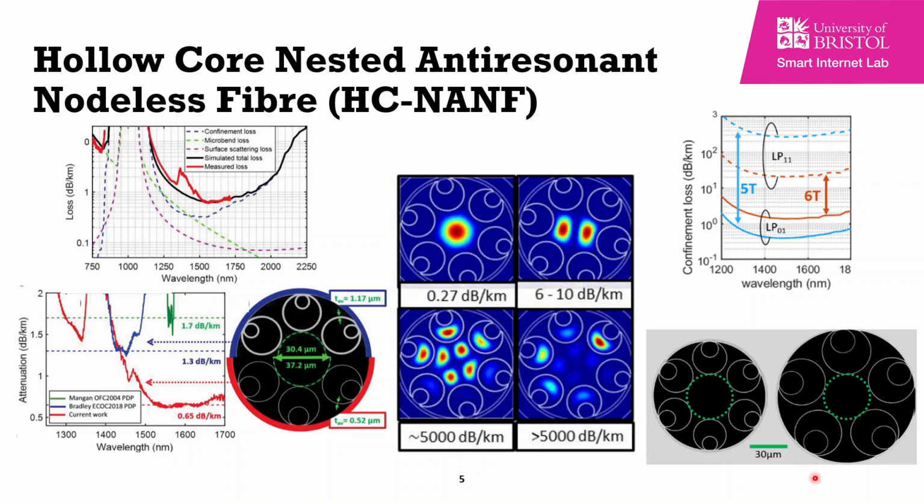At the ORC this year, they improved the design by using 5 nested tubes. These 5 nested tubes give us a bigger core and more spacing in the cladding. Therefore, we can see that the LP11 mode in the 5 node increased from 6 to 10 dB per kilometer in the 6 node to around 2500 dB per kilometer, providing a single moded hollow core fiber.